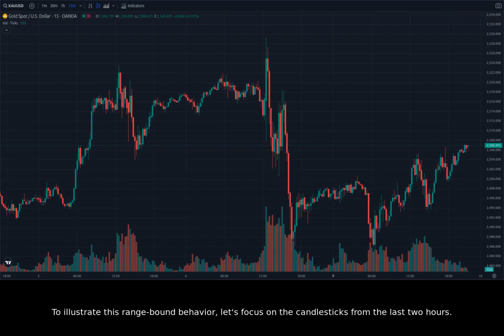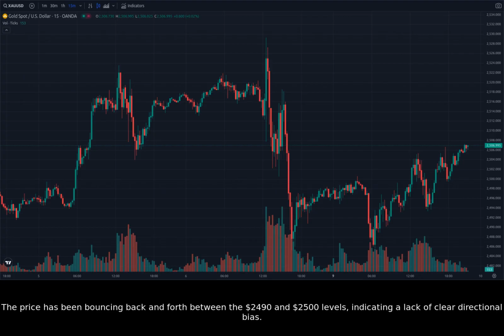To illustrate this range-bound behavior, let's focus on the candlesticks from the last 2 hours. Looking at the candles within this range, we can see that gold has been testing both support and resistance levels. The price has been bouncing back and forth between the $2,490 and $2,500 levels, indicating a lack of clear directional bias.